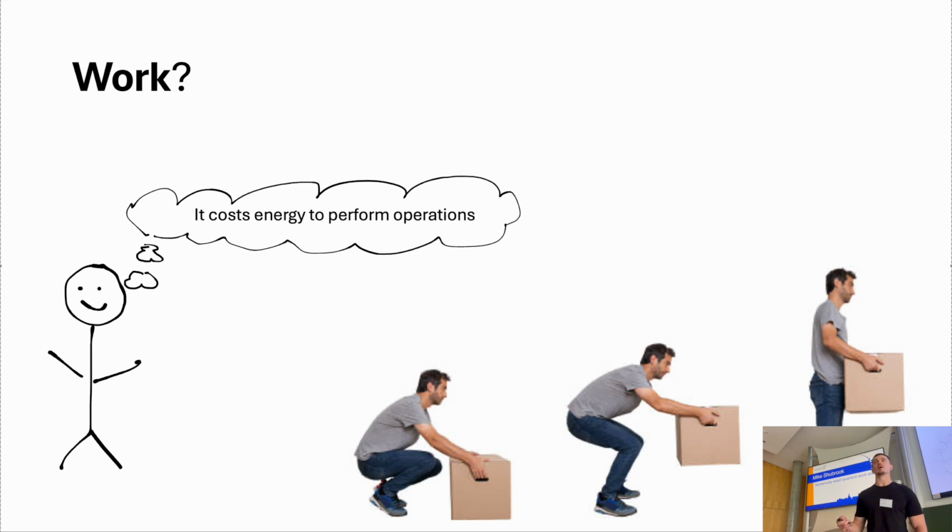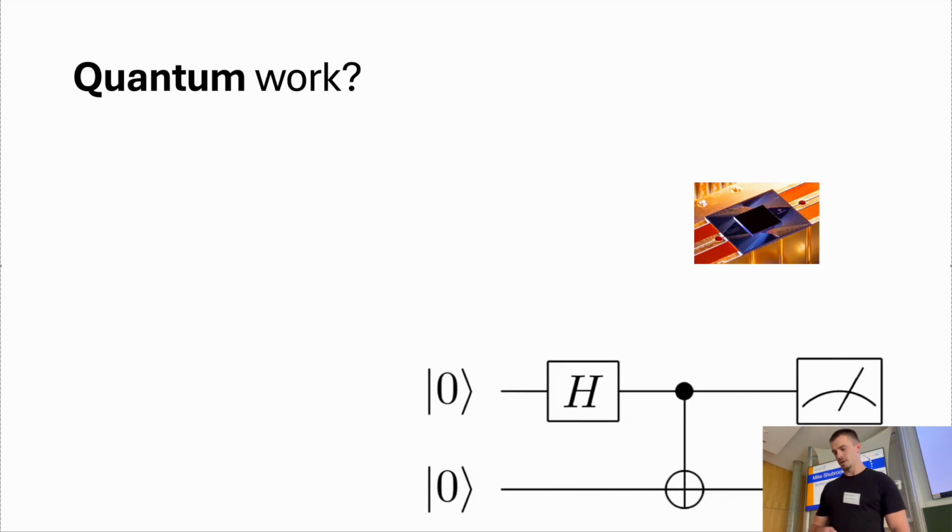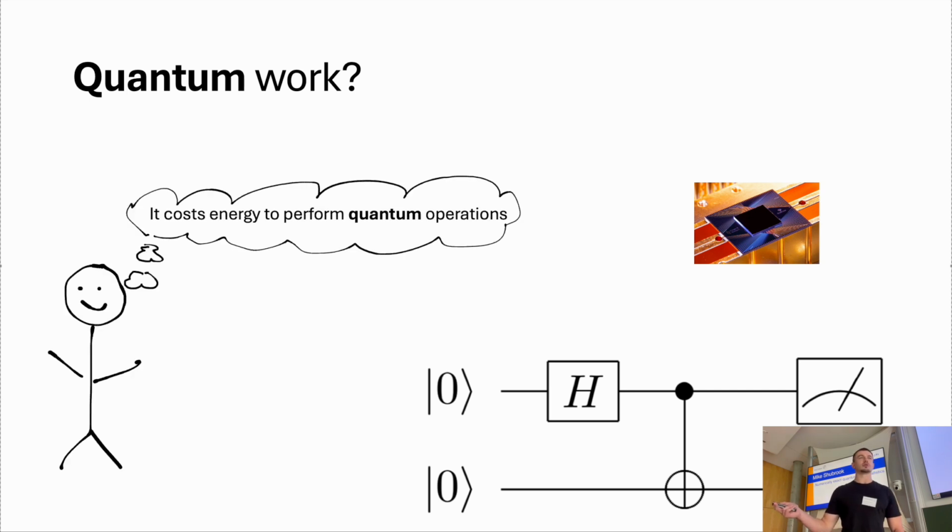So what do I mean by work? Basically, the energy that it costs to perform a useful operation or to control something. Quantum work then is, let's imagine I've got a quantum system that I can control and I want to perform a useful operation on that. What's the energy that it costs me to do that?